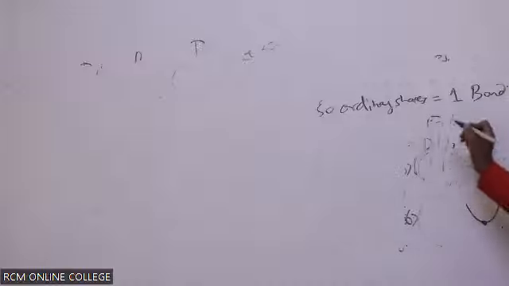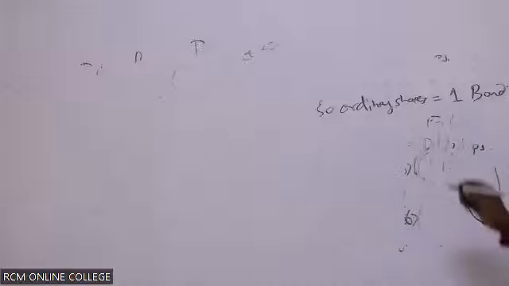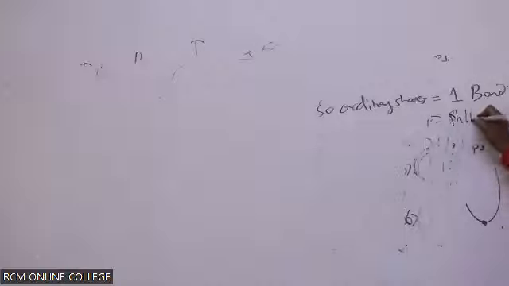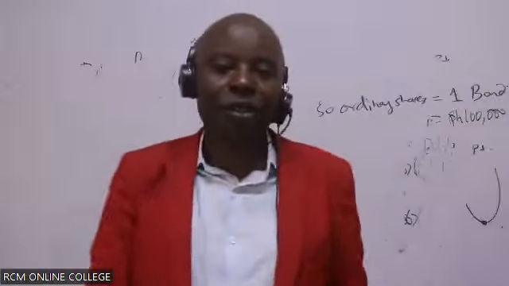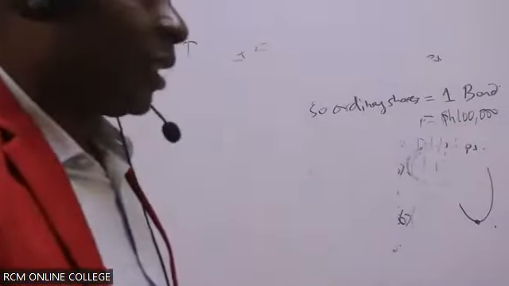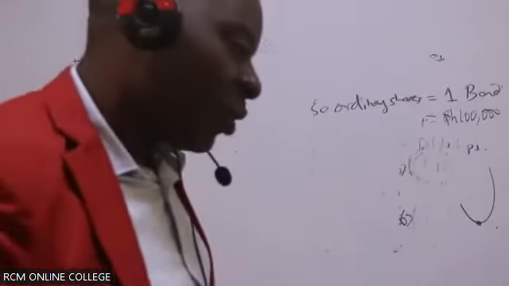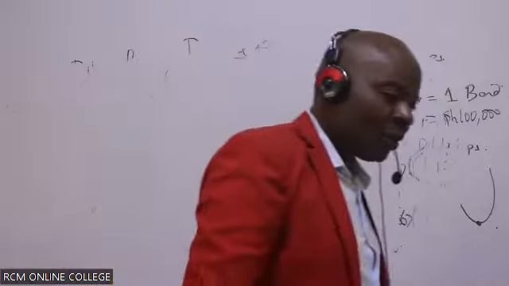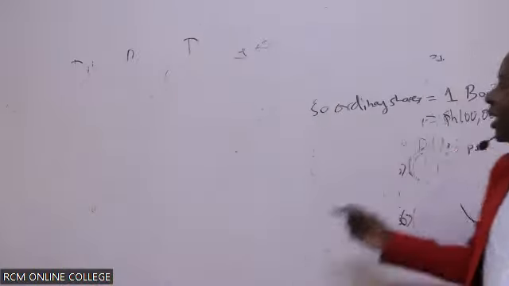you can't come here and say, what about shillings 100 million? Let me talk of shillings 100,000 because we're cutting 3 zeros. You can't say that mathematically. Mathematically, that will not be correct. Why? Because these are number of bonds.